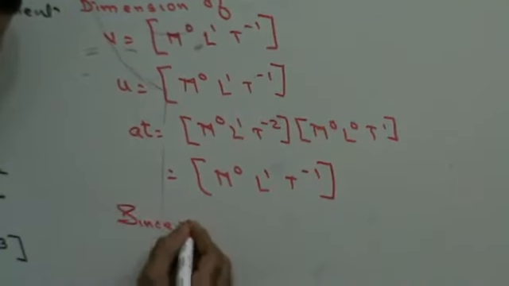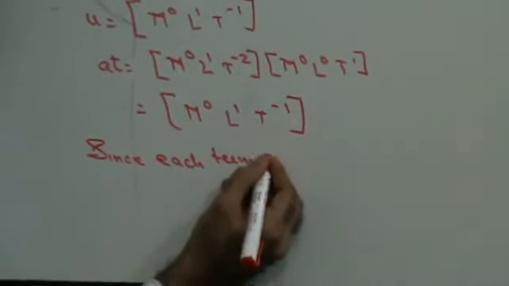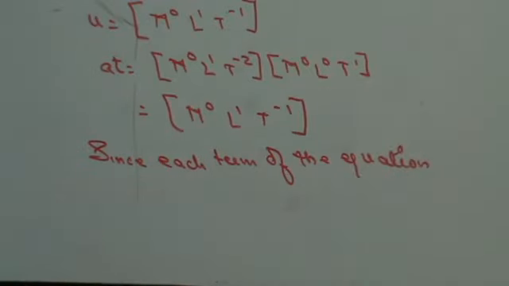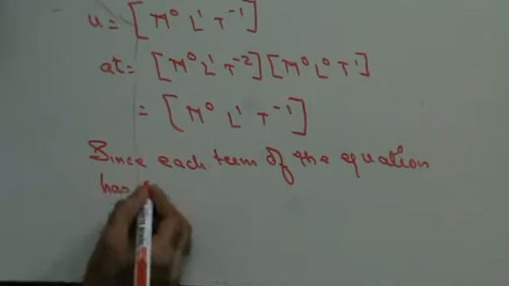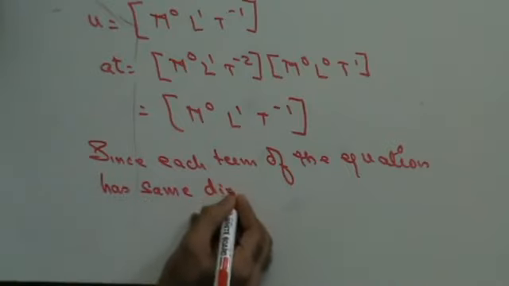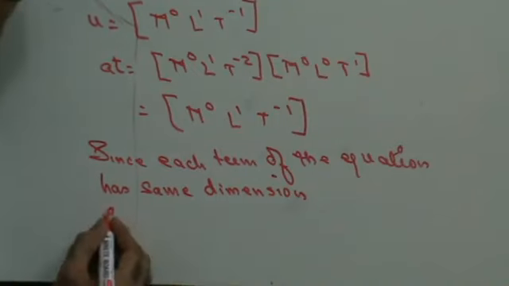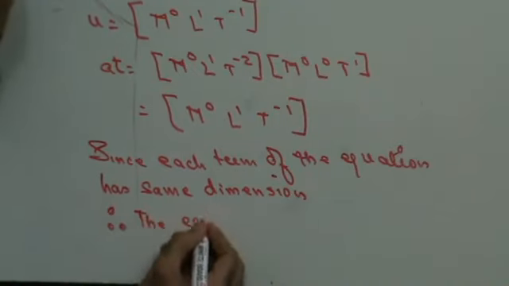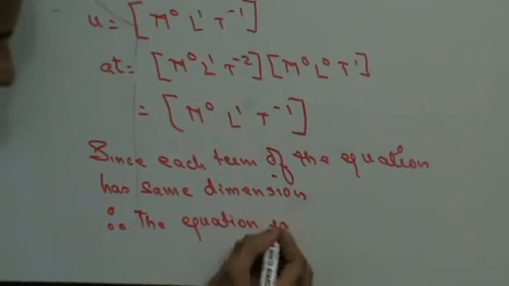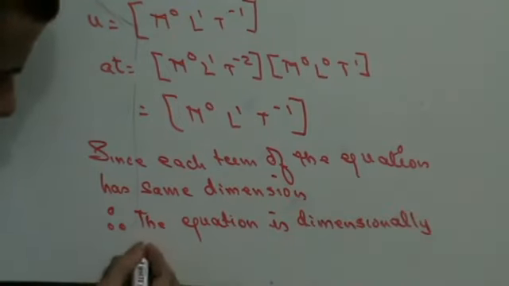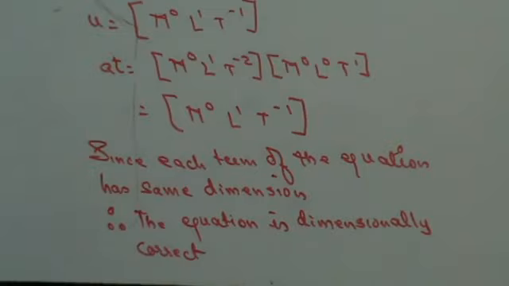Since each term of the equation has the same dimensions, therefore the equation is dimensionally correct. Fine, do you get this? That is the first application of dimensions.